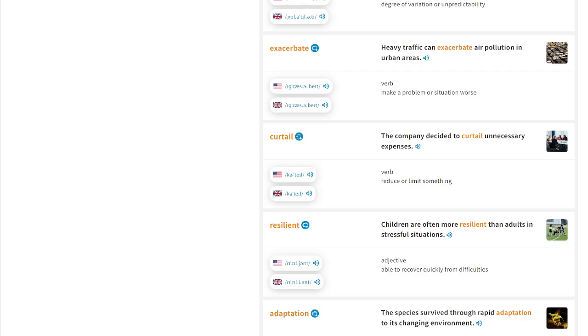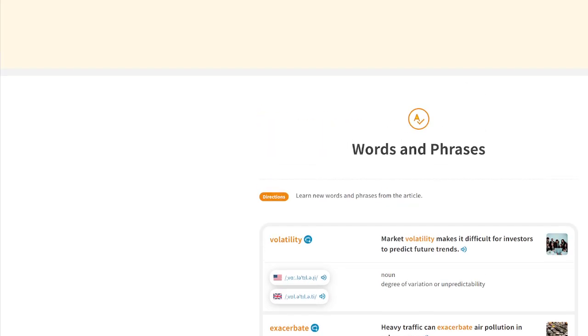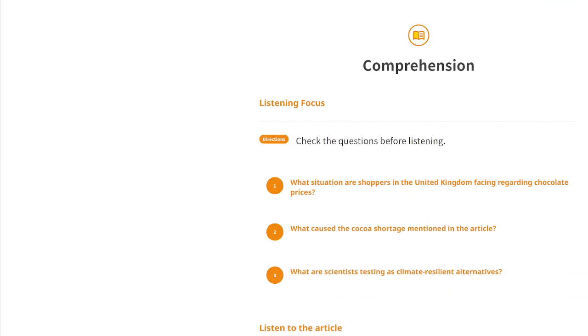Number one, what situation are shoppers in the United Kingdom facing regarding chocolate prices? Number two, what caused the cocoa shortage mentioned in the article? And number three, what are scientists testing as climate resilient alternatives? Okay, let's listen to the article now.